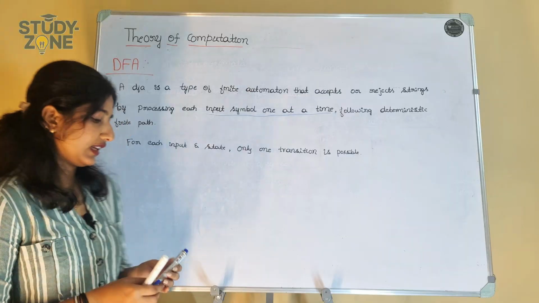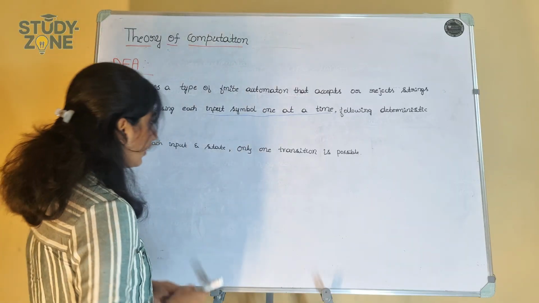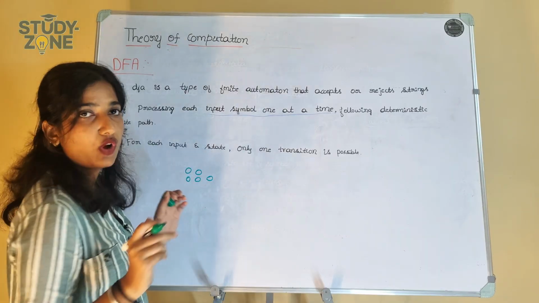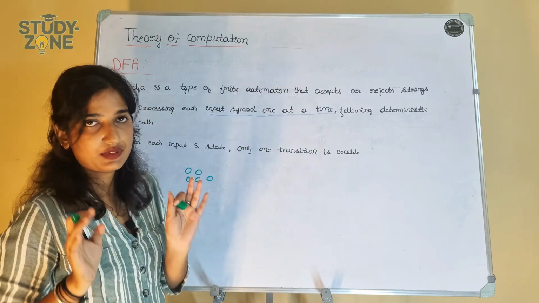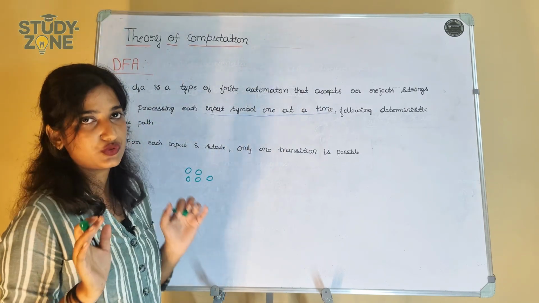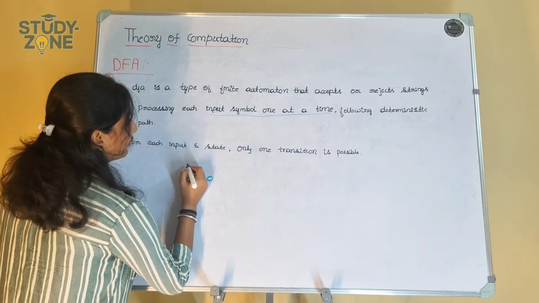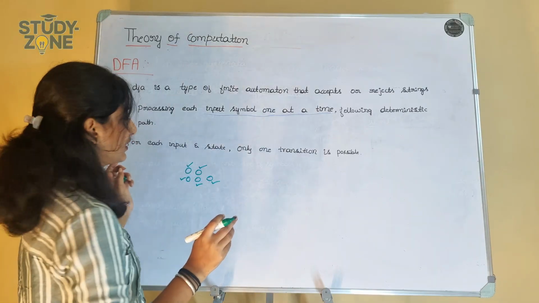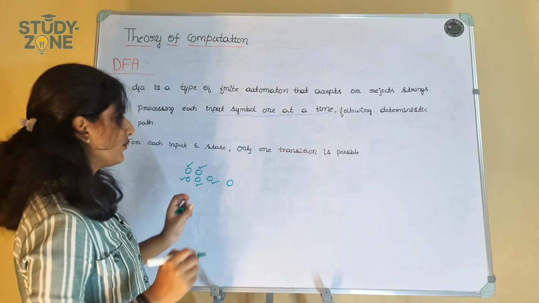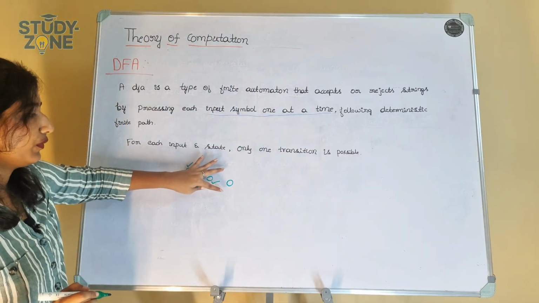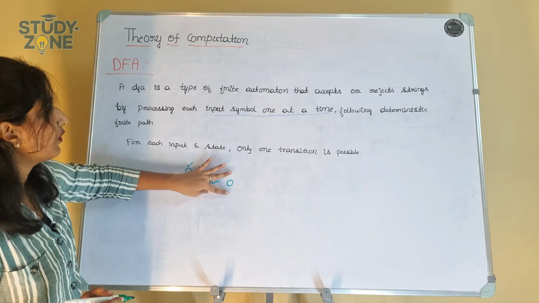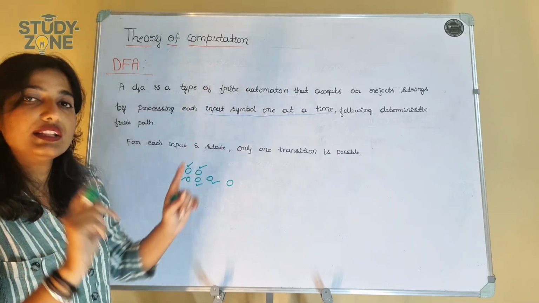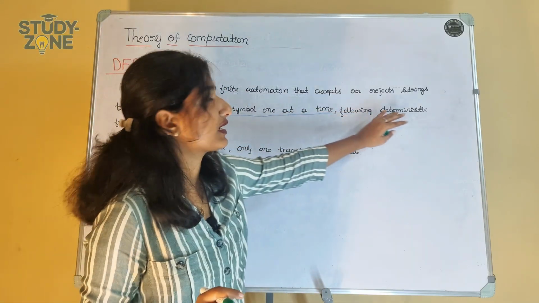Let's take it as if I have 5 cookies, okay, 1, 2, 3, 4, 5. It's not like I will grab everything and eat at a time, right? When we were kids we used to do that. But now what we will do, we will grab the first cookie and then the second and then the third and then the fourth and then the fifth, right? Then we might accept it or reject it, correct? So here a DFA accepts or rejects a string, but one symbol at a time, following a deterministic finite path.